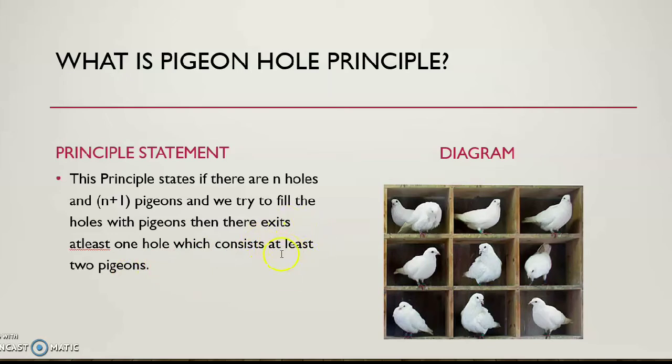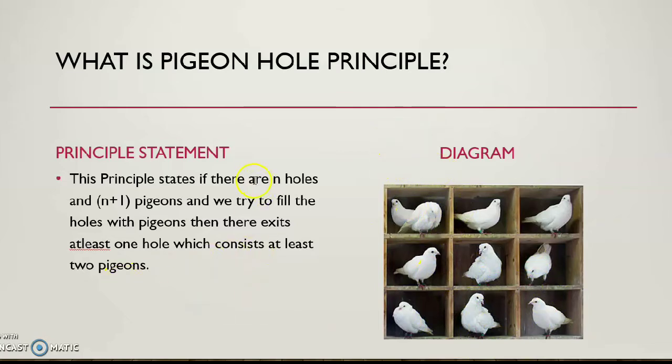Please pay attention to what I have used here: "at least". That means it is not mandatory that one hole will consist of two pigeons. There may be one pigeon or more than two pigeons. For this type of filling, I previously mentioned this hole will consist of two pigeons. But suppose I fill all the pigeons in this hole, and the rest of the holes are empty. Consider that case. What will happen? This hole will consist of more than two pigeons.